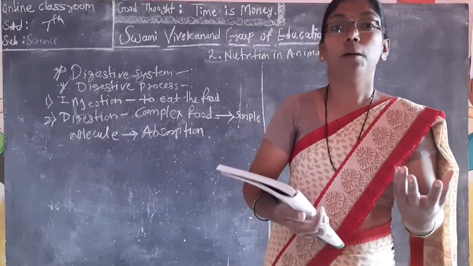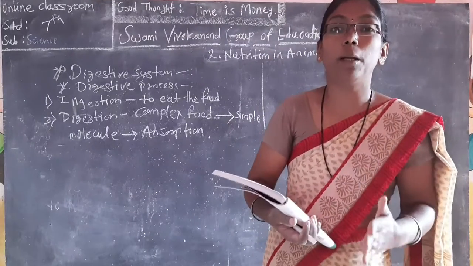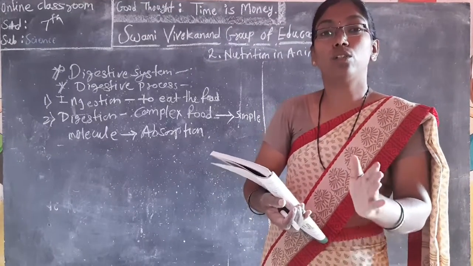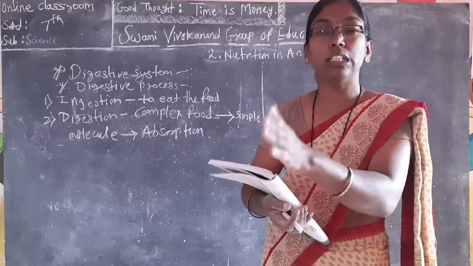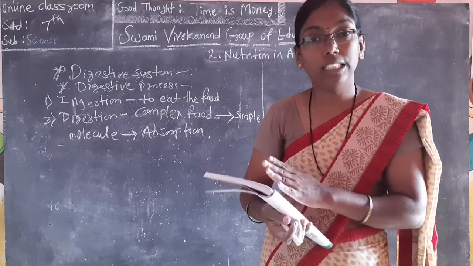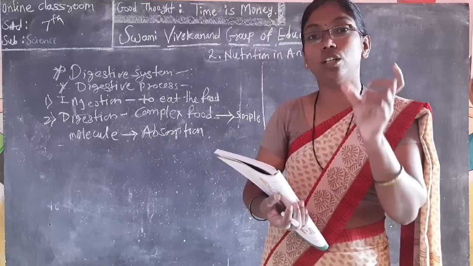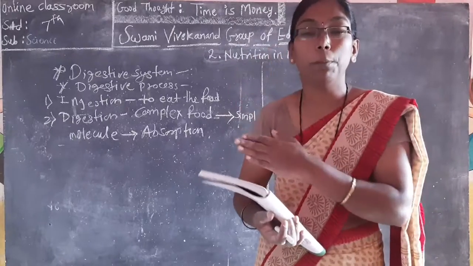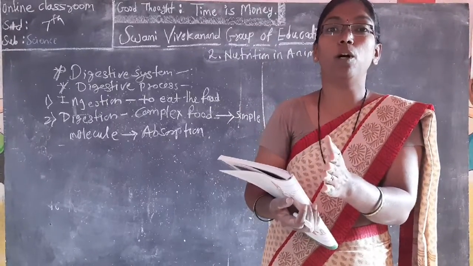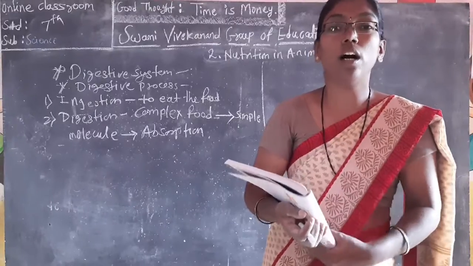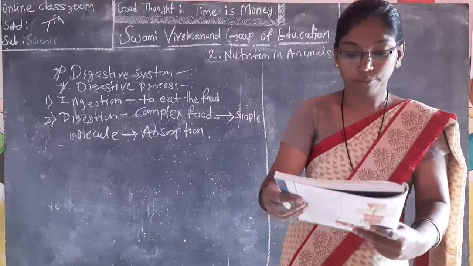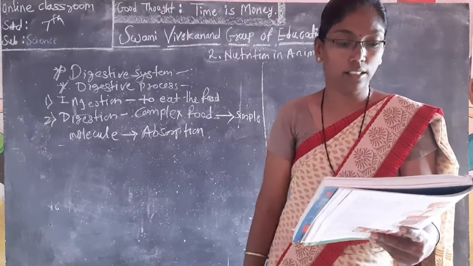No, because the particles are big, but when the food is simple, absorption is more useful and easier. So in digestion, complex food converts into simpler form, and this simpler form is absorbed. Okay, absorption can be done in the body.